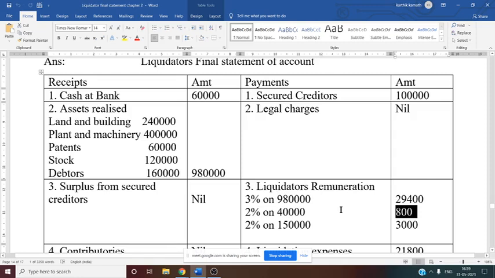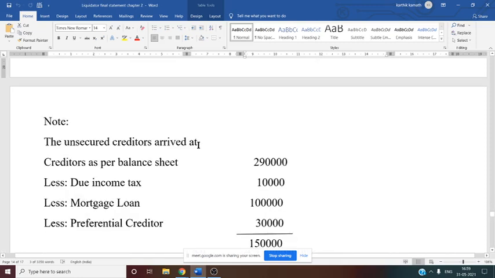See this now, just below the format unsecured creditor is arrived at. How to get the unsecured creditor final balance? See this, creditors given in the balance sheet. What is that? 2,90,000. From that you deduct due for income tax. Why?